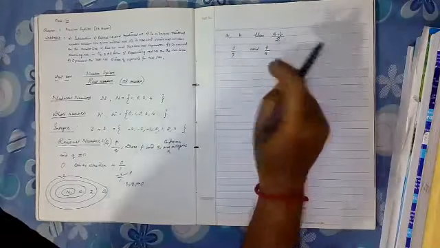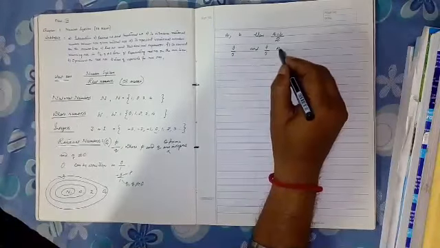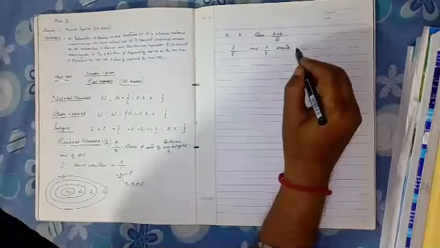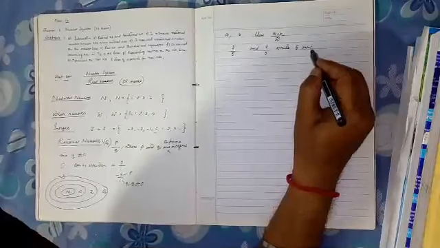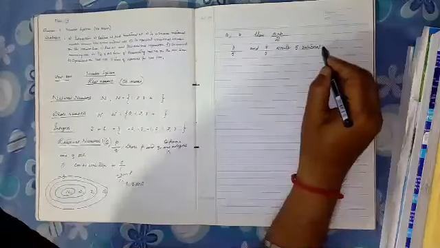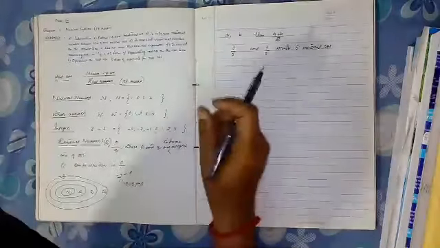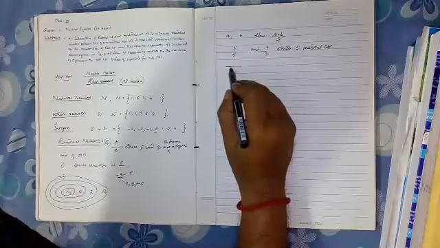You are asked to write 5 rational numbers. Now, how to do this? Obviously,